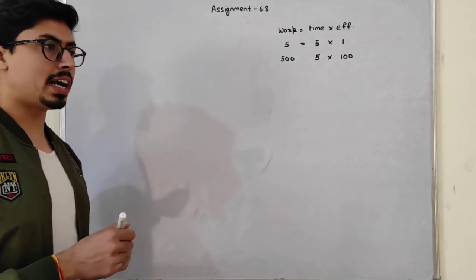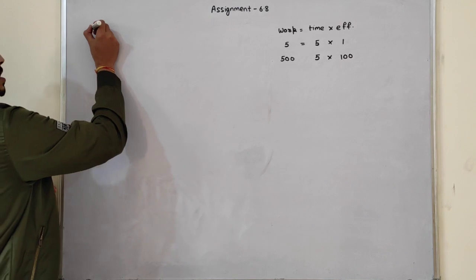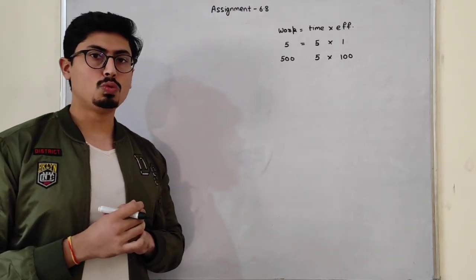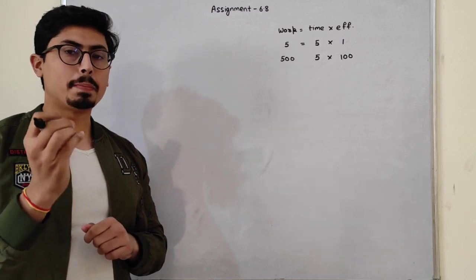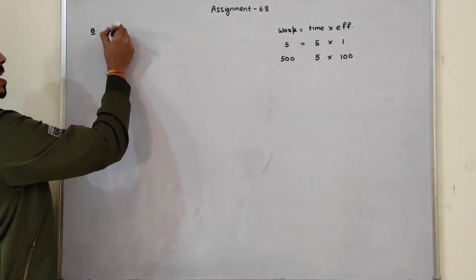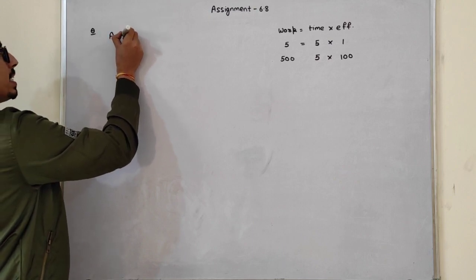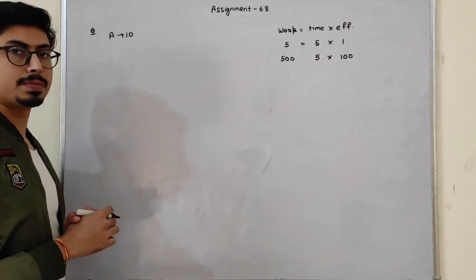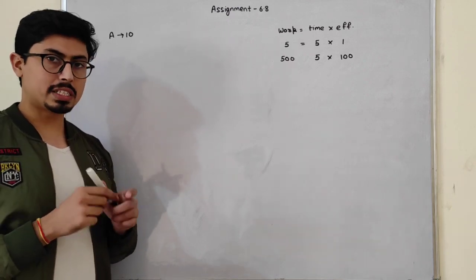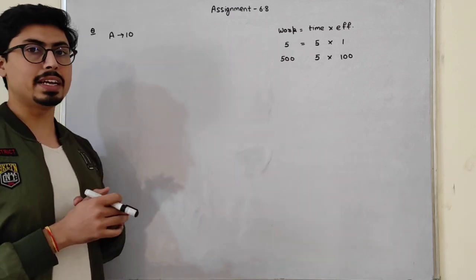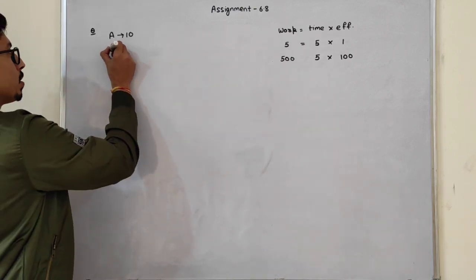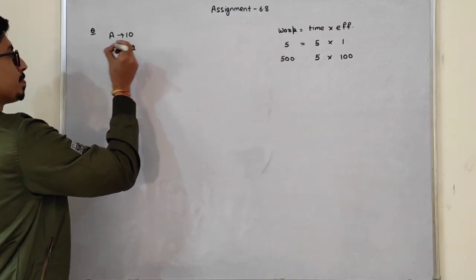So let's take an example. Students, if I say there are 2 persons, A and B. A can complete a work in 10 days. I will write it like this. And the same work that A completed in 10 days, B completed in 12 days.